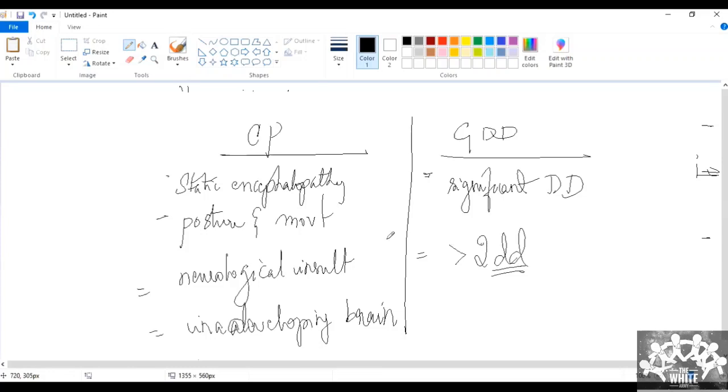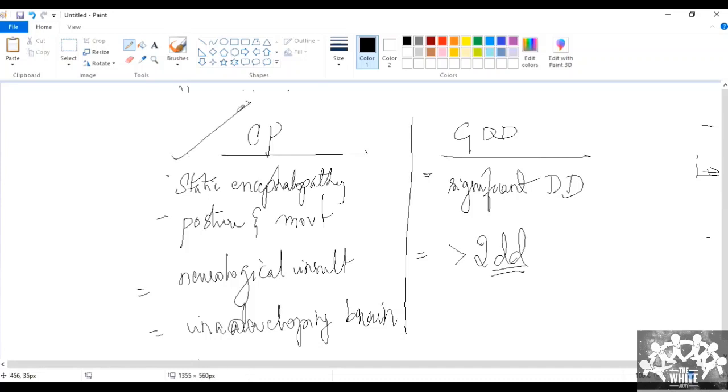Okay. So now in our case we had both, right? We had static encephalopathy, which is non-progressive. We have a disturbance of posture and movement, seen in the form of the child not being able to sit for a long duration of time. The child is not able to walk still. And we had a perinatal insult in the developing brain, which is perinatal hypoxia. So this qualifies to be a CP.